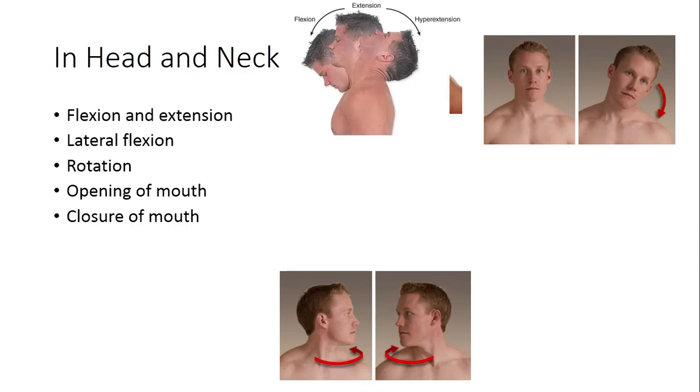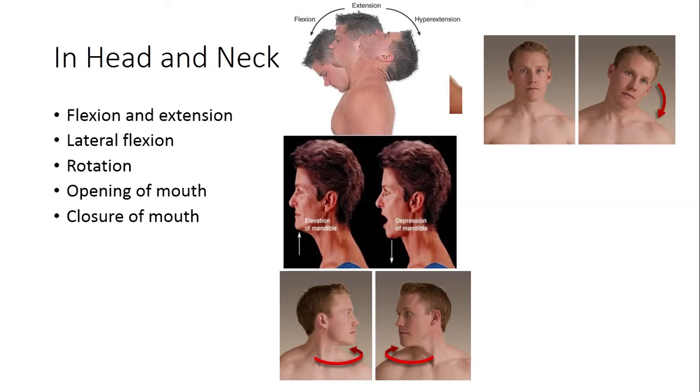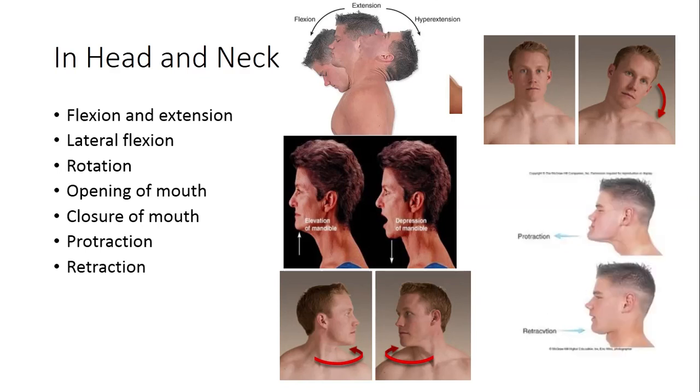Opening of the mouth and closure of the mouth, this is the photograph showing opening and closing. In opening, the lower jaw is depressed, and in closing, lower jaw elevates. Protraction and retraction, this is the photograph showing protraction and retraction of the lower jaw. Protraction means forward movement of lower jaw, and retraction means backward movement of jaw to the normal position.